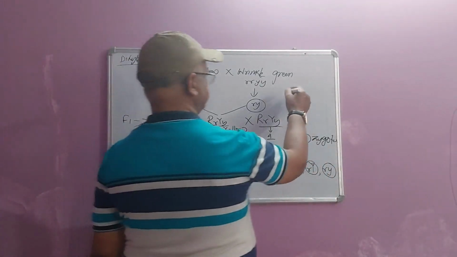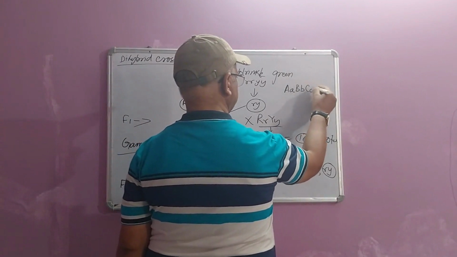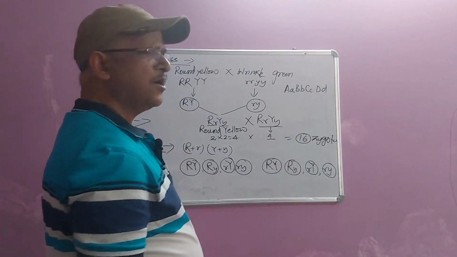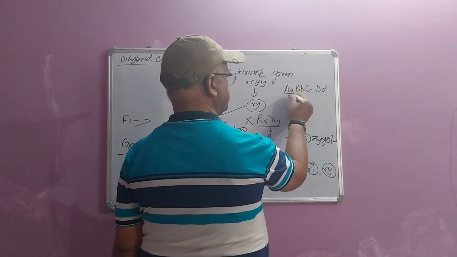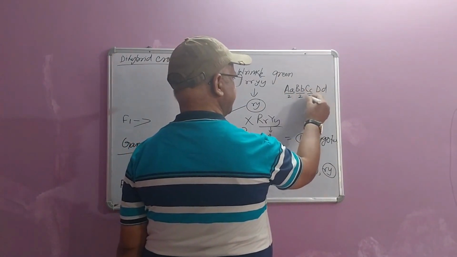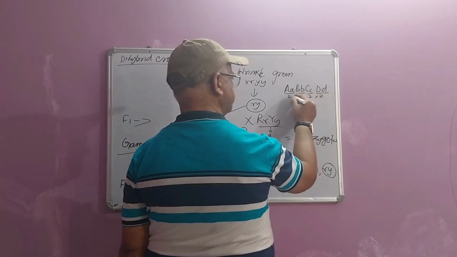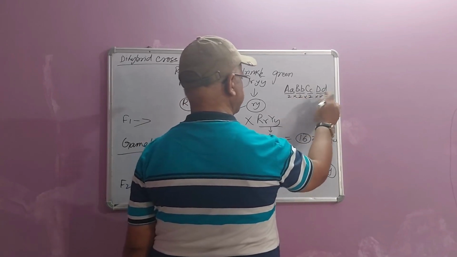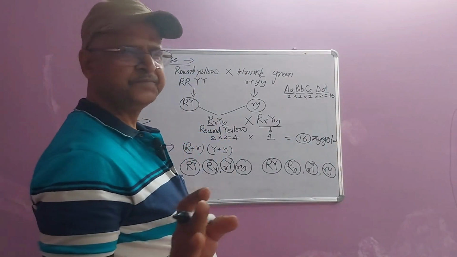Suppose an organism is having this genotype. How many types of gamete are they going to produce? This capital A, small a, different, take 2. Capital B, small b, different, take 2. Capital C, small c, different, take 2. Capital D, small d, different, take 2. And multiply. Now it is 2 into 2, 4 into 2, 8 into 2, 16. It will produce 16 types of gamete.